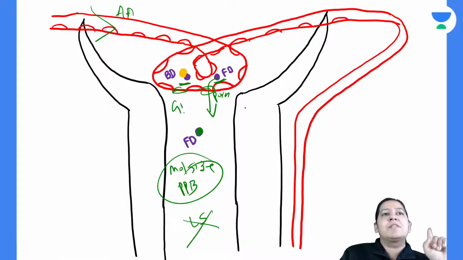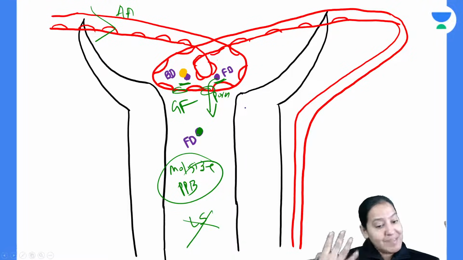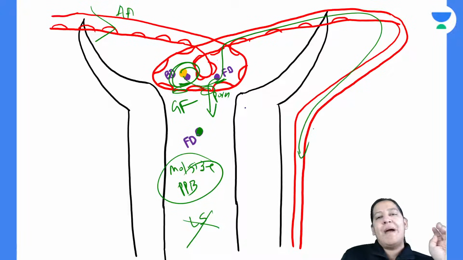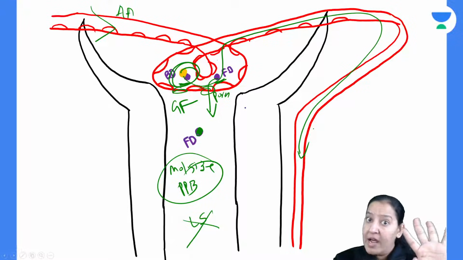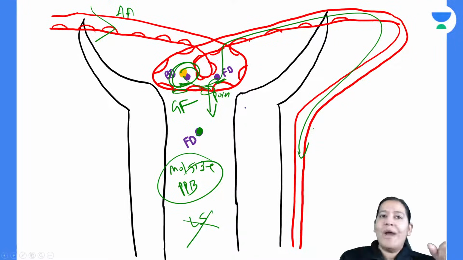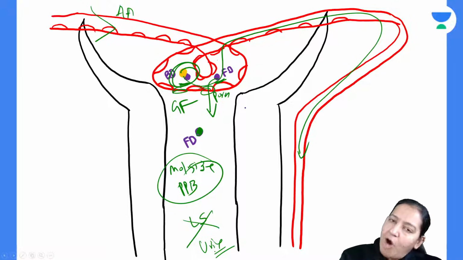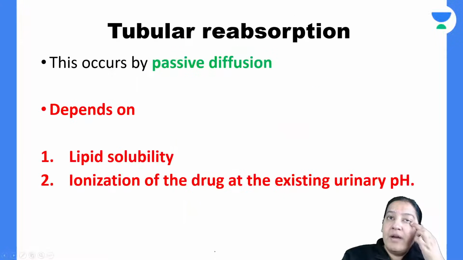The name of the first step is glomerular filtration. I am done with glomerular filtration. You should ask me the second question: Madam, what will happen to bound drug? It is going ahead in the efferent arteriole and then into the peritubular capillary. How will you excrete it? It is still present in the blood. I want to excrete all drug, whether it is free or bound. Free is already excreted, it is coming in the urine. Free is already there in the urine. What about bound? How will bound come? Give me a thumbs up, everyone.